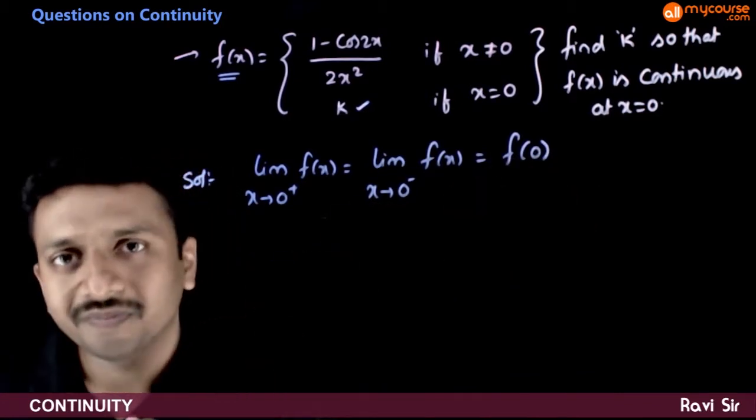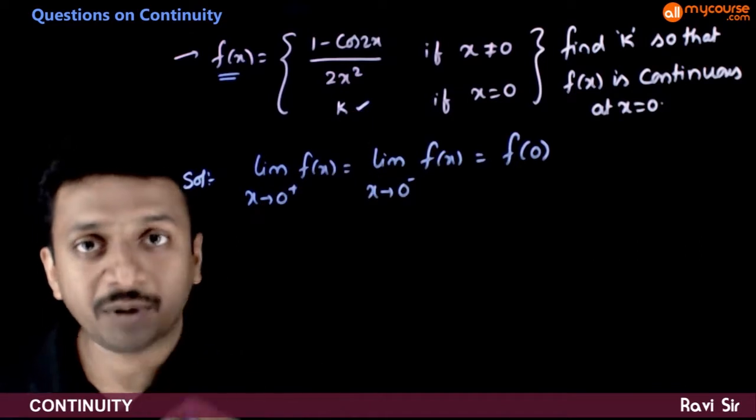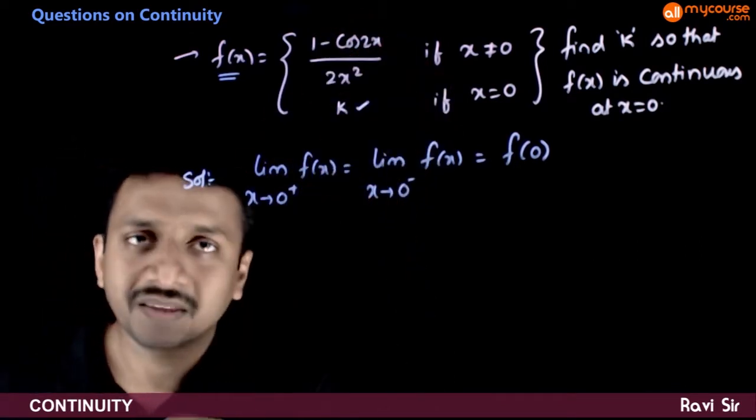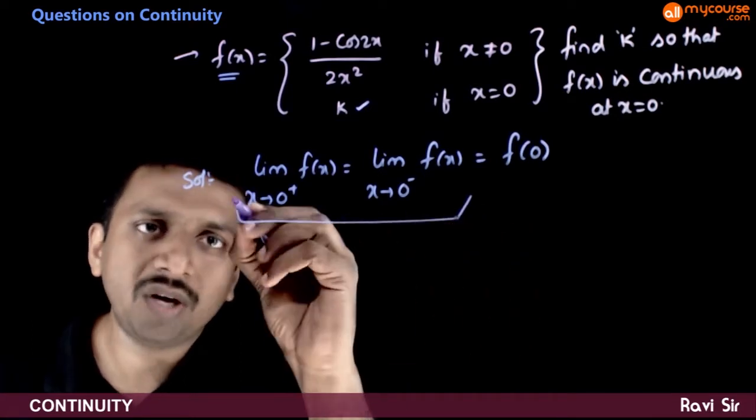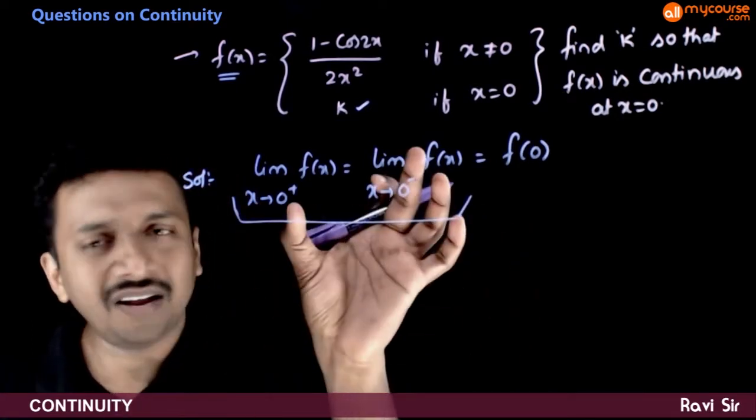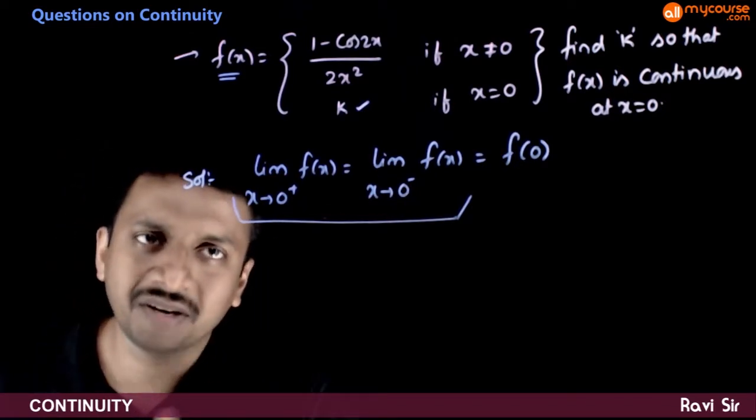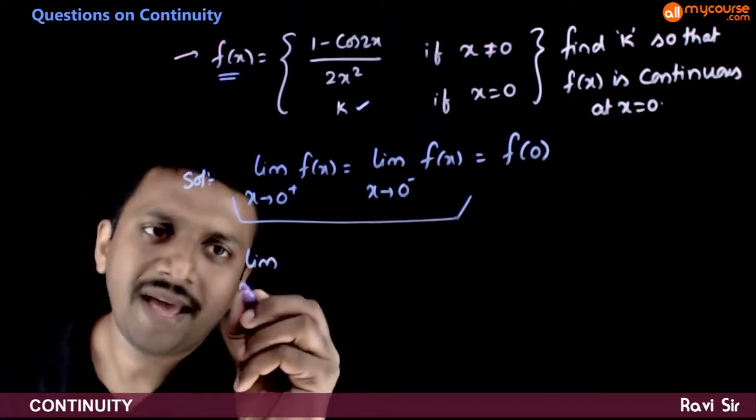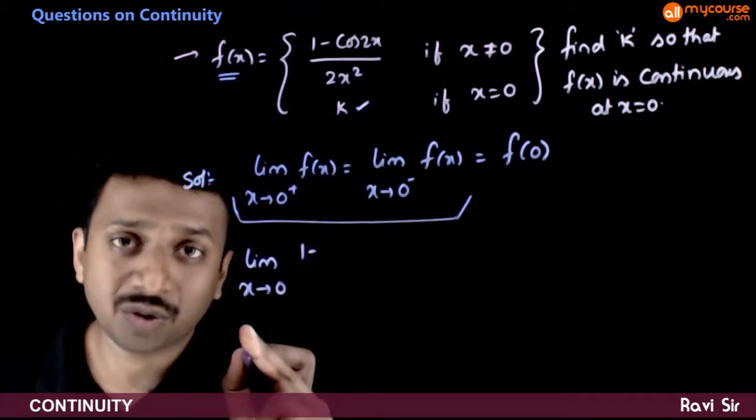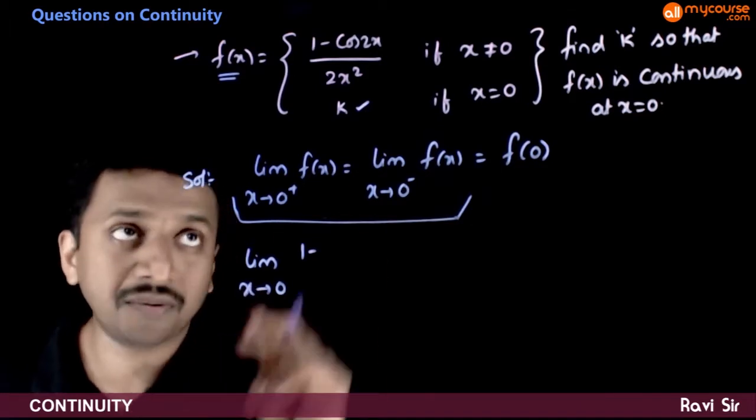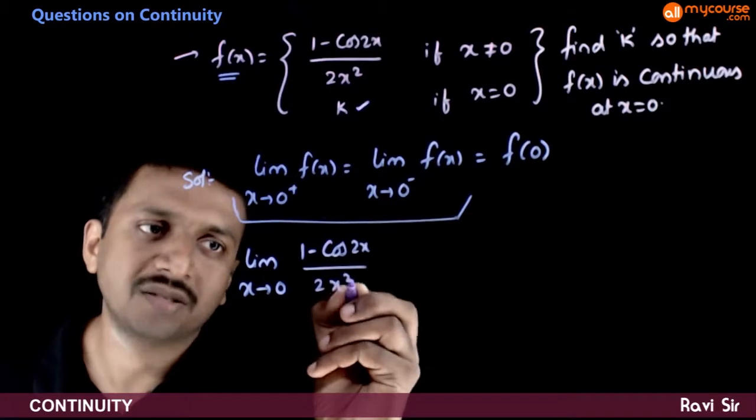which has to be the same as f of 0. So in this question, on the right neighborhood of 0 and the left neighborhood of 0, the function is the same. So you don't need to find two different limits. You can directly find these by finding a single limit. So limit x tends to 0 of f of x. As x tends to 0, x is not equal to 0, so the function is (1 minus cos 2x) by 2x square.